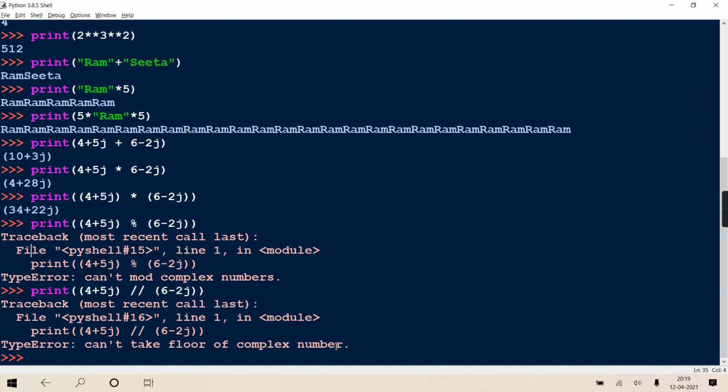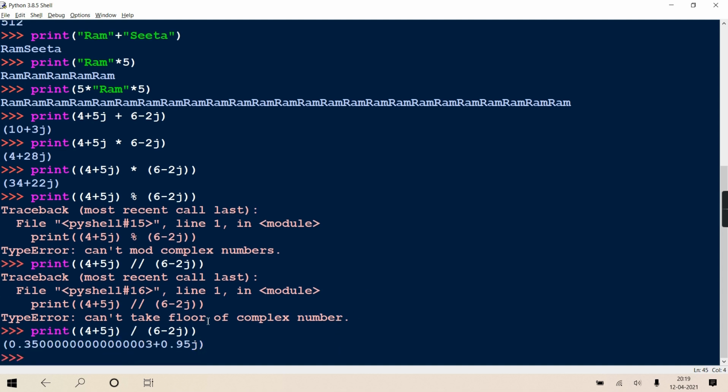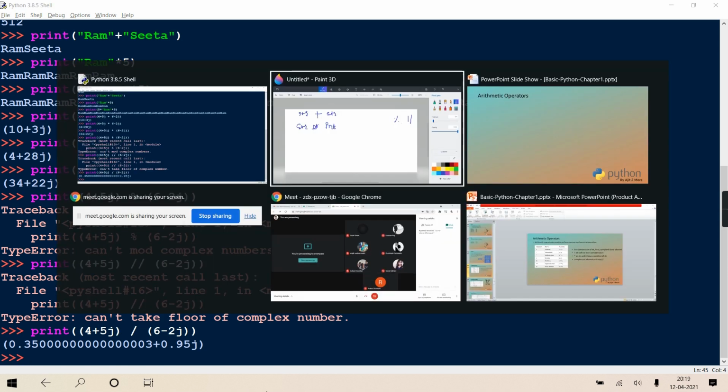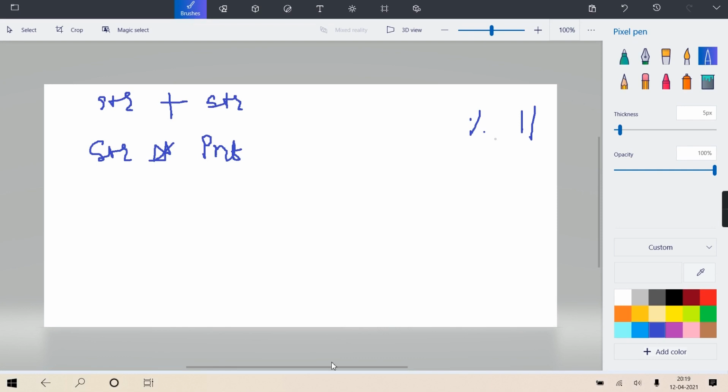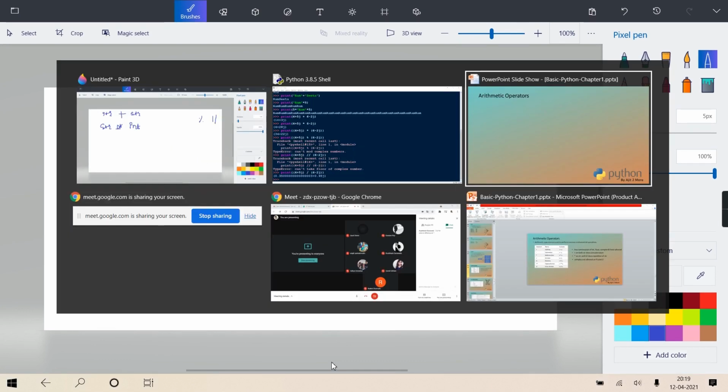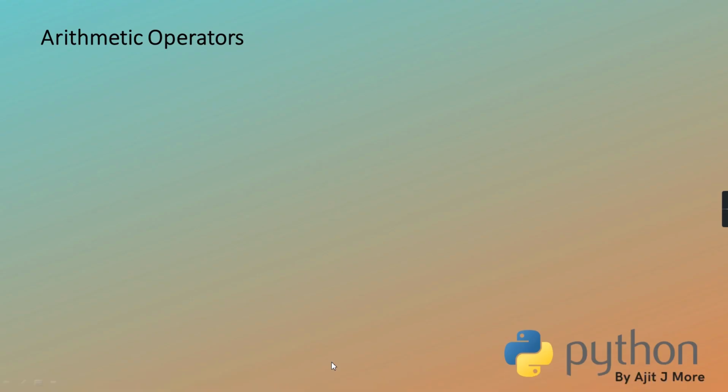Okay? You may ask, what is division of complex numbers? Now you need to go to college level mathematics. Actually, it takes the conjugate. I hope you know it. 6 minus 2's conjugate, it multiplies with the numerator and denominator. Getting? I will not go into too much detail. Just remember, division of two complex numbers is allowed. Okay, so all the operators are clear, and their behavior.